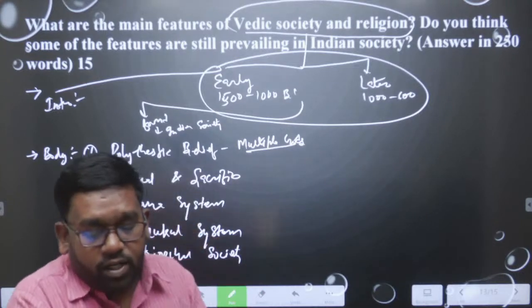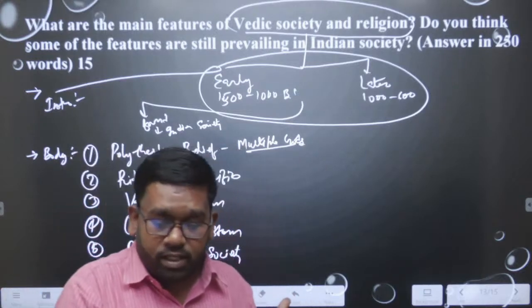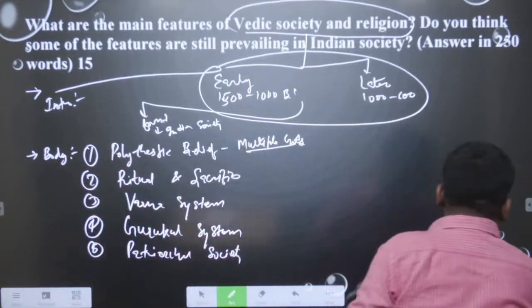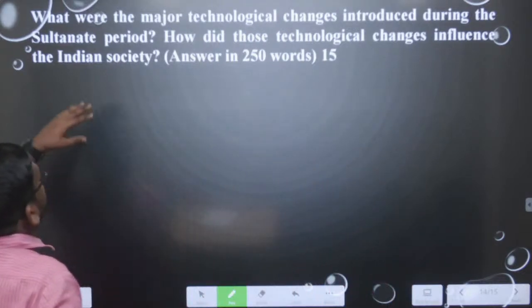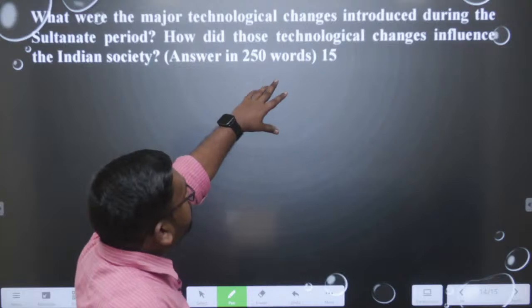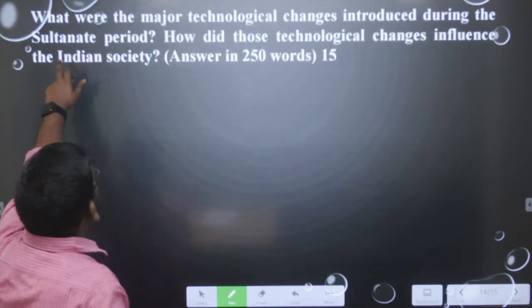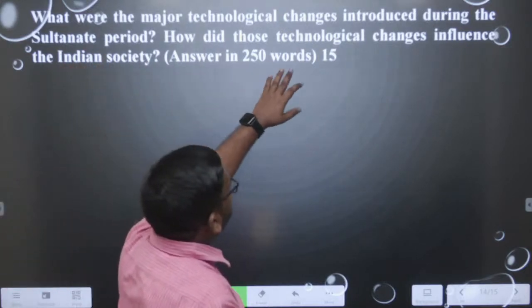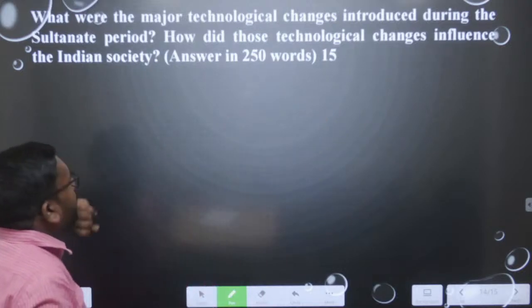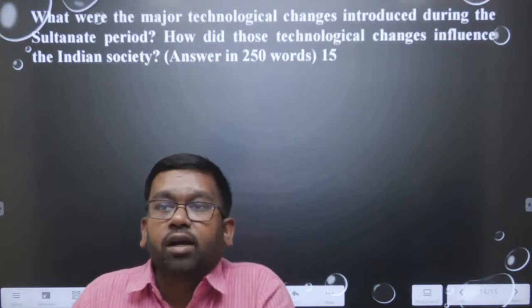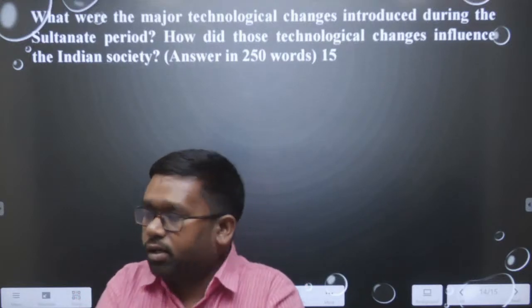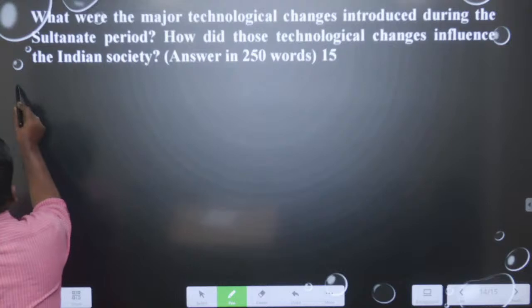All right. So let us have a discussion on the next question, that is the fifth question of history today. In this question, what do you find? What are the major technological changes introduced during the Sultanate period? How did these technological changes influence Indian society? What do you find in this? In this you can write especially that firstly we will write how change happened.